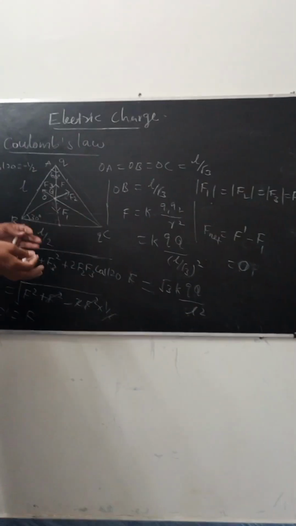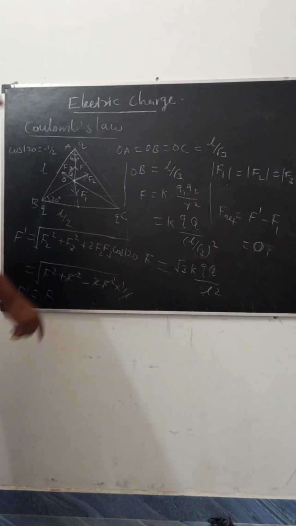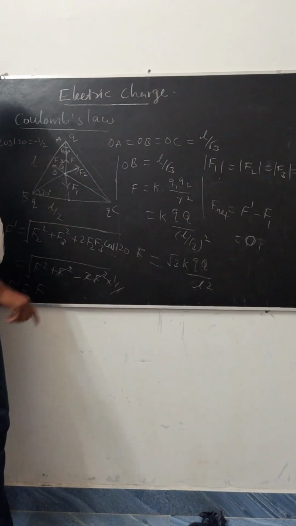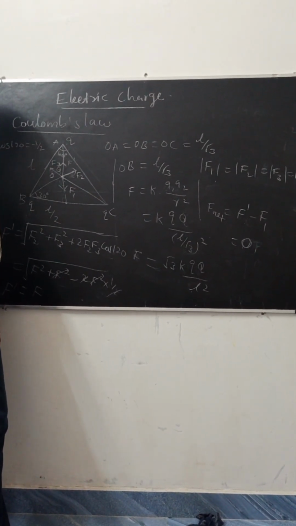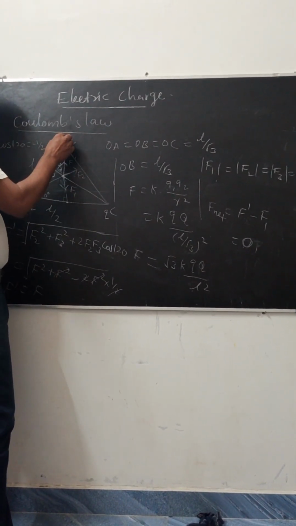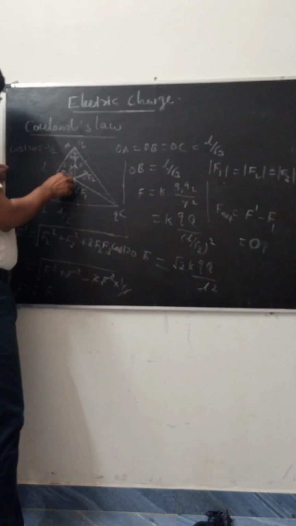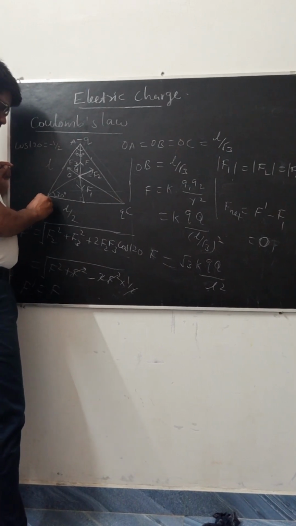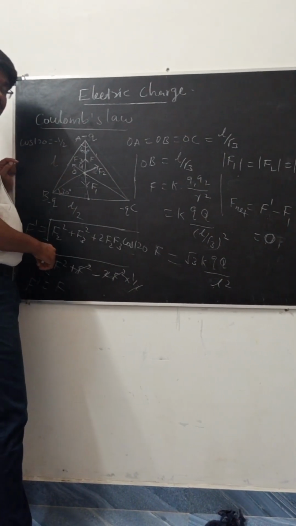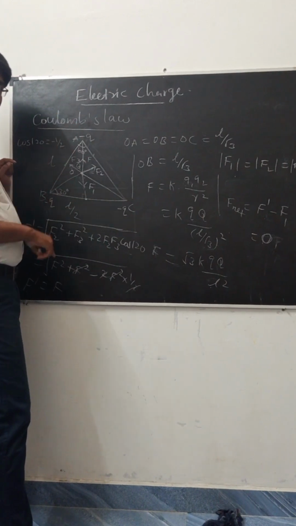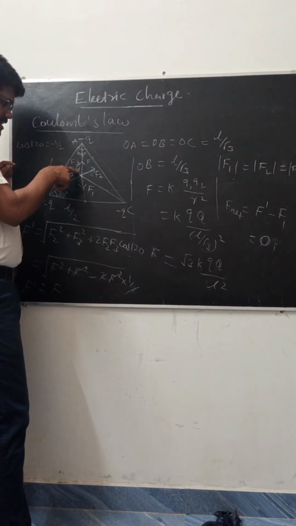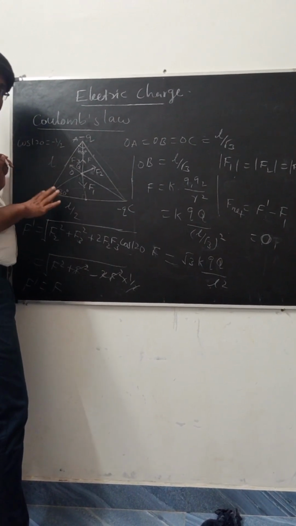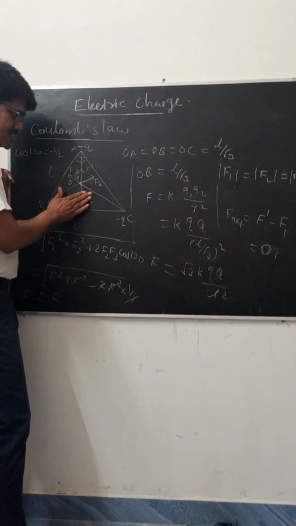Suppose we consider unlike charges. Here we considered like charges, then the net force is 0. Now suppose we consider unlike charges: the corner charges are negative, and at the center of the triangle we consider a positive charge. Now the direction of the force will change. Only the direction changes.